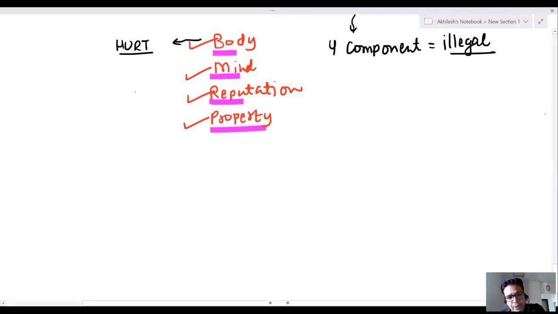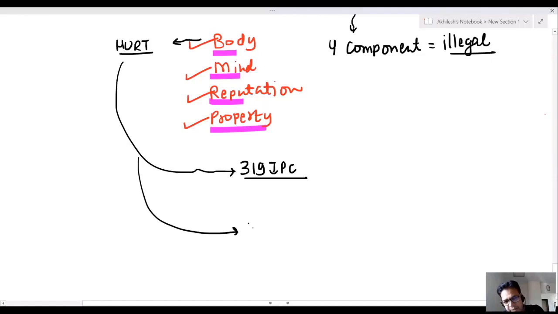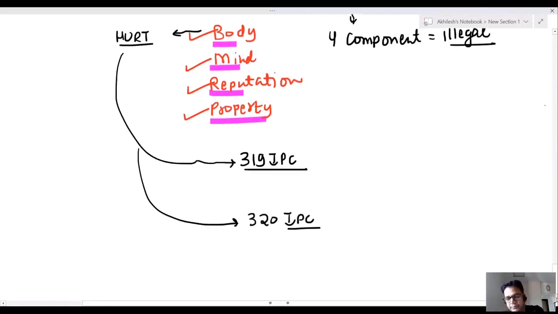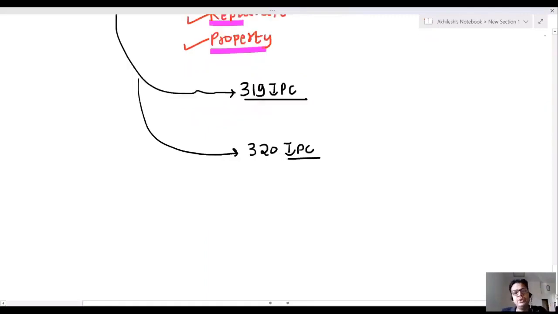Now, sir, a very important word comes. Hurt is 319 IPC. Grievous hurt is 320 IPC. Doctor, this is grievous hurt.